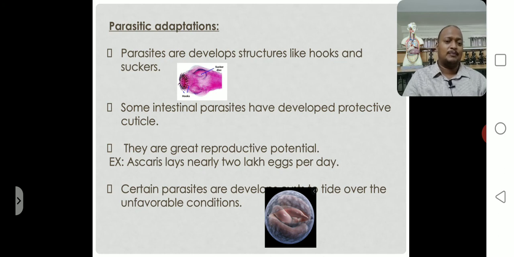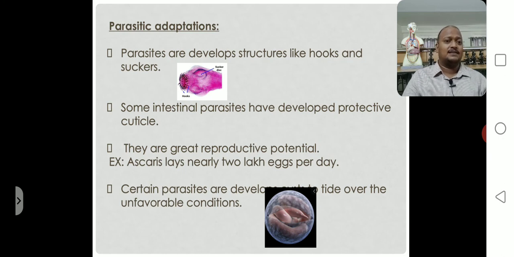For example, Ascaris lays nearly 2 lakh eggs per day. All the eggs may not survive, but some of the eggs are going to hatch, and the new young Ascaris are released, undergo metamorphosis, and obviously cause diseases. Understood? So parasites have great reproductive potential. It is also one of the parasitic adaptations.